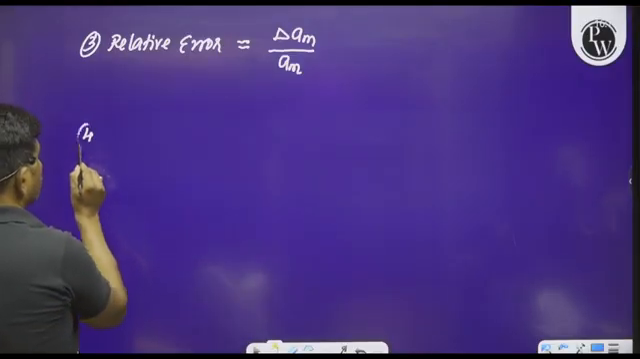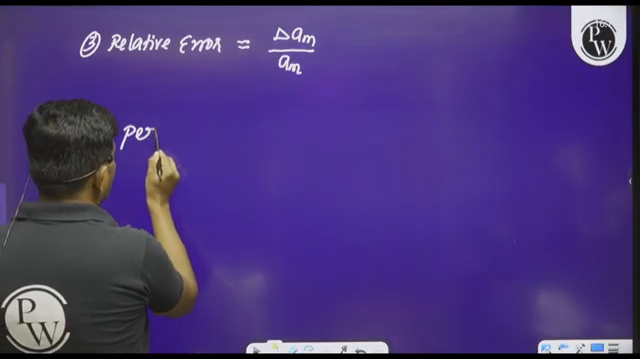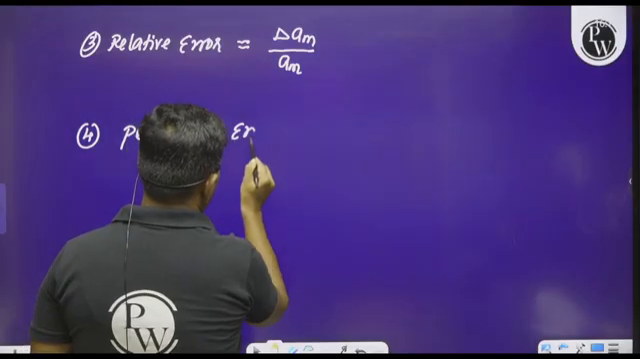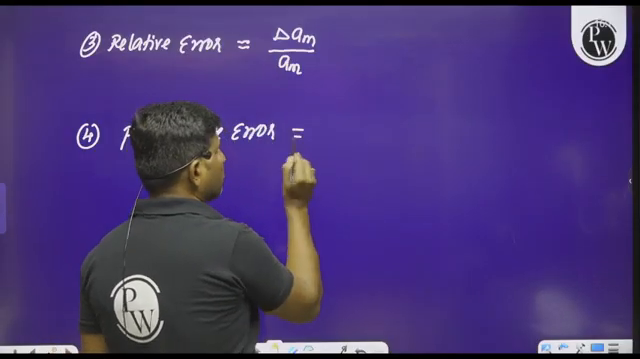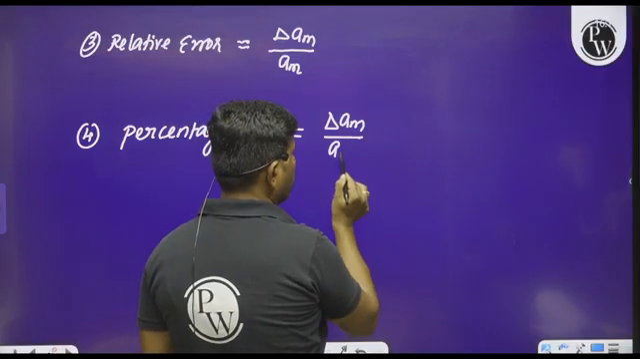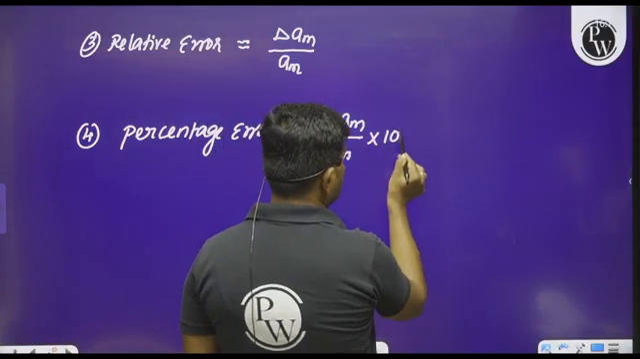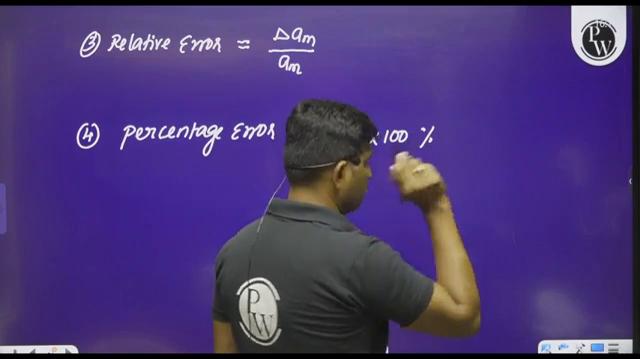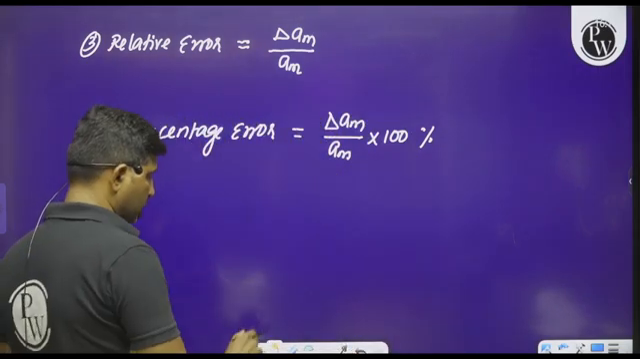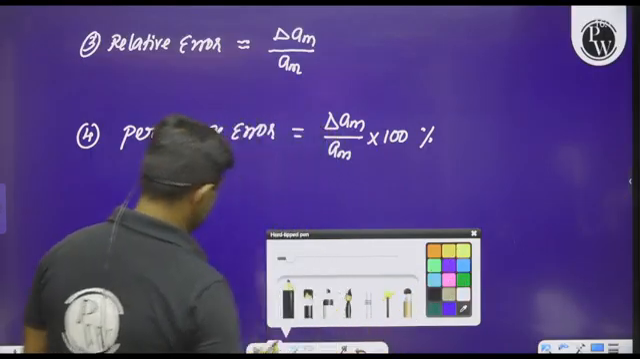Now what is the fourth one? That is the percentage error. Please observe this percentage error. Percentage error is nothing but the relative error expressed in percentage. Relative error expressed in percentage is called the percentage error.